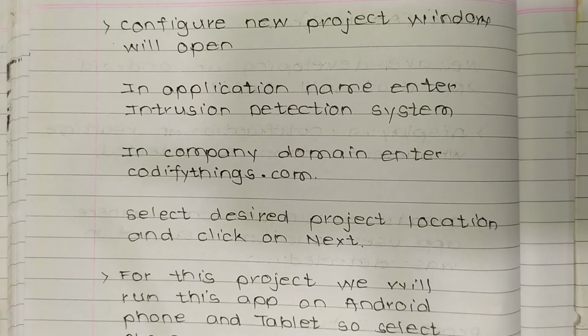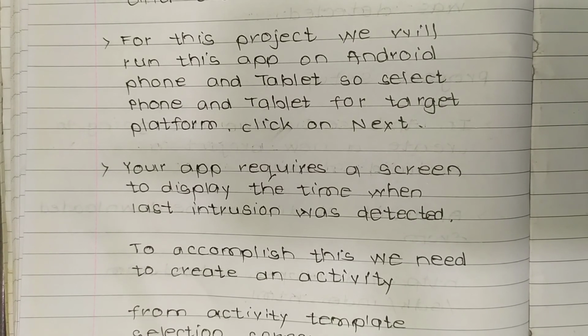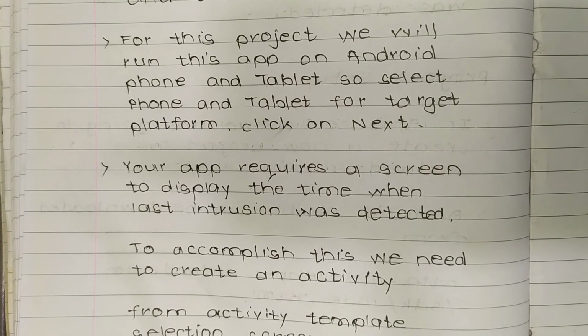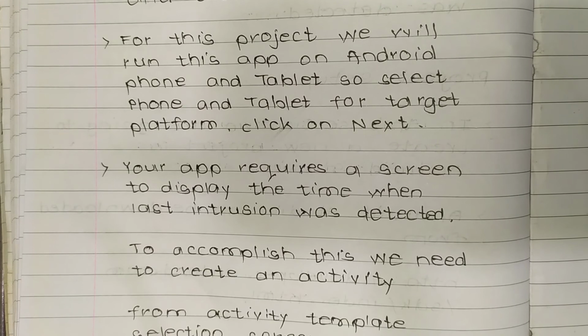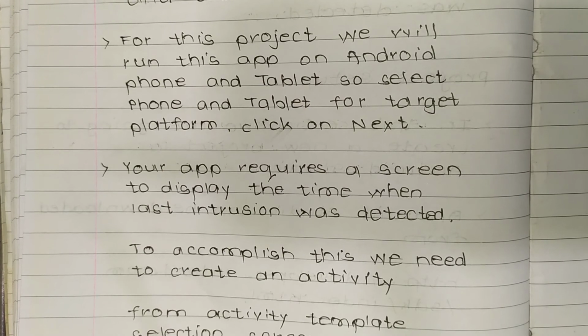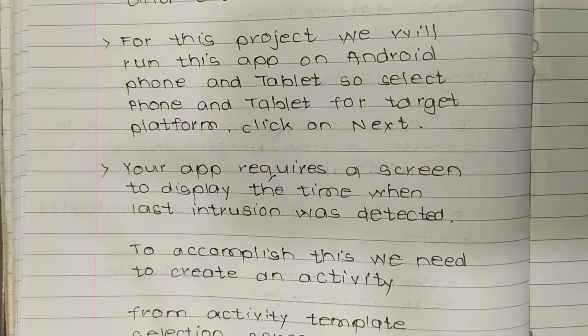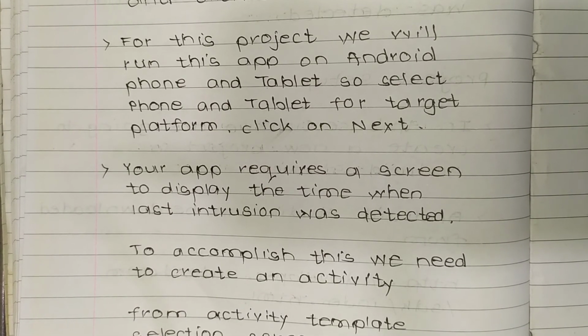Now, for this project we will run this app on an Android phone and tablet. So select phone and tablet for the target platform, and click on next.